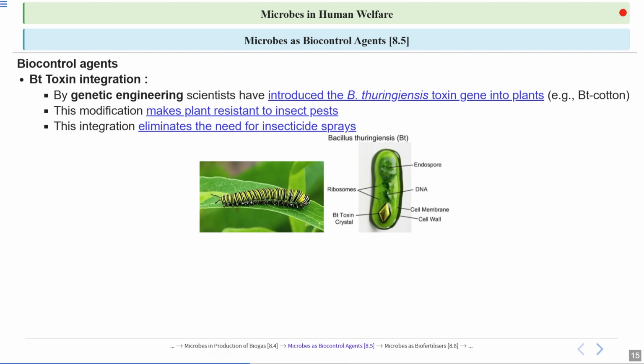So these are the caterpillars, and you can see them feeding on the plants. And then this is the image showing you Bacillus thuringiensis, which is basically a soil bacteria. And now you can see these Bt toxin crystals, which are produced by this soil bacteria, Bacillus thuringiensis.